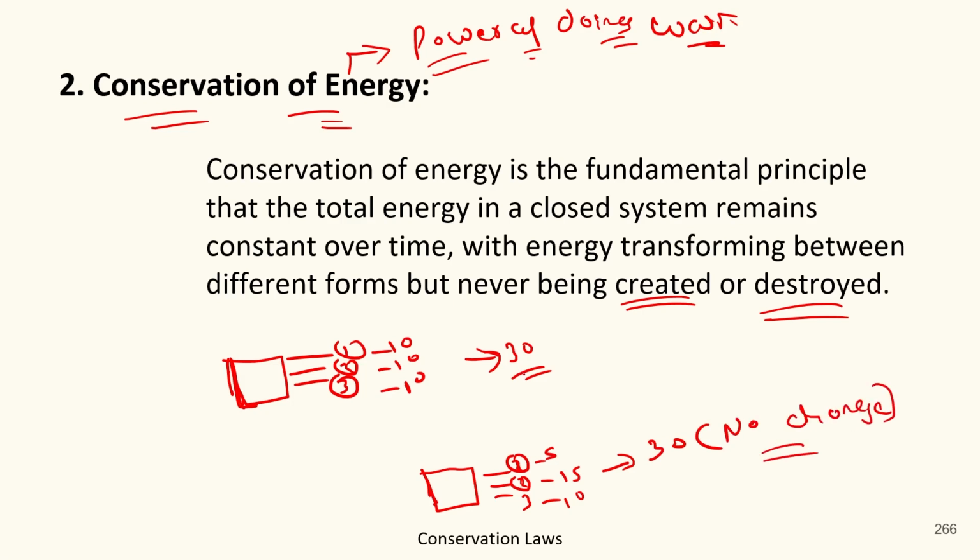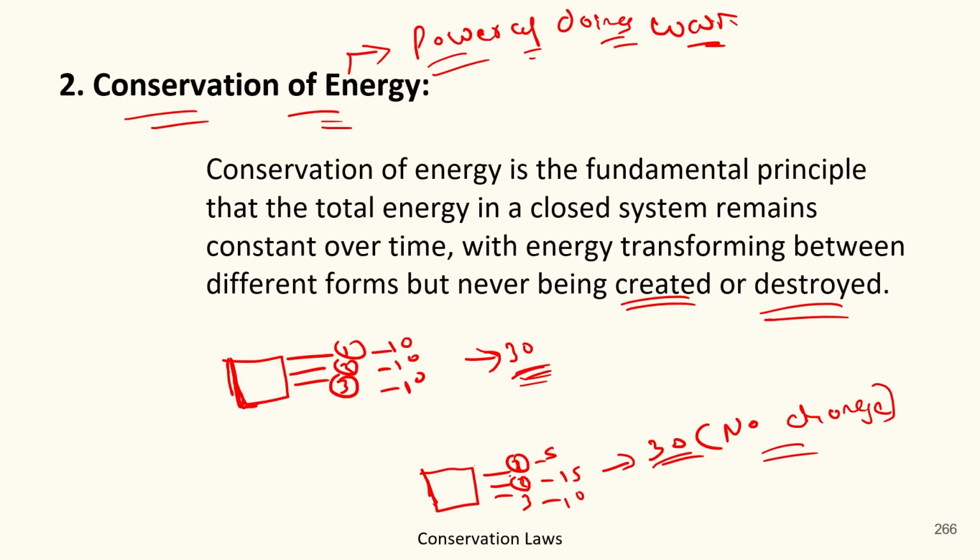because before the reactions or the transformation the total energy was 30, and after the reactions and the transformation still the total energy is 30. Got it? So the conservation of energy states that in a closed system energy remains the same. It could not be created nor destroyed, but it could be transferred only, as we have discussed in this example, that the total energy count was 30 for energies 1, 2, 3 with 10 units each.